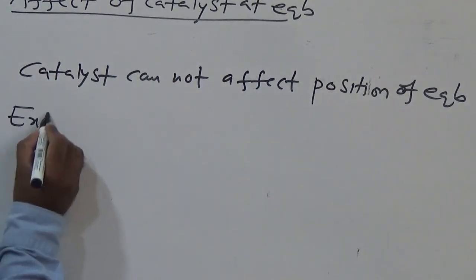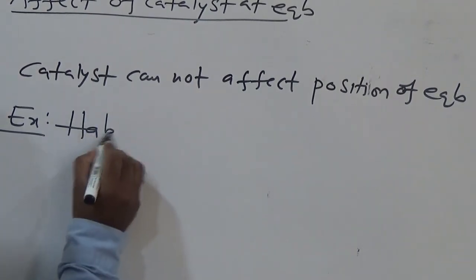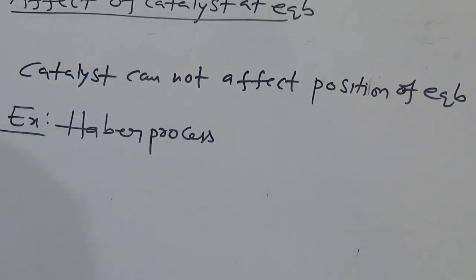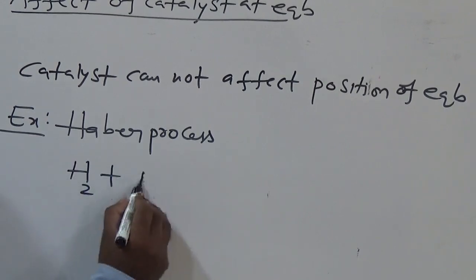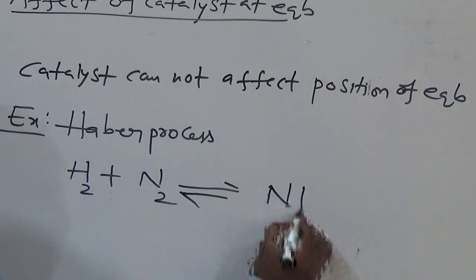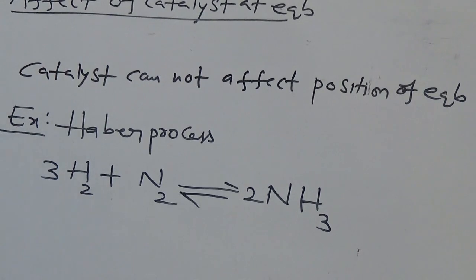For example, we consider the Haber process. What is meant by the Haber process? Formation of ammonia. H2 plus N2 is reversible with NH3.